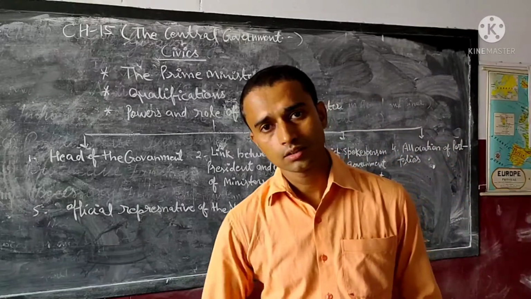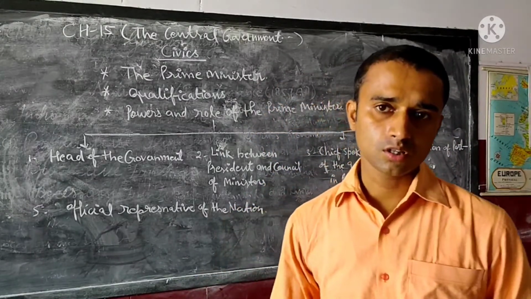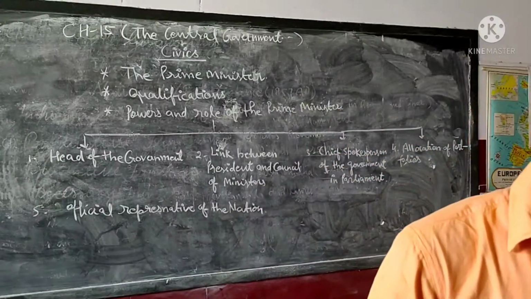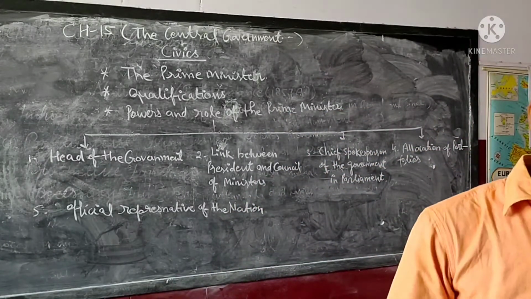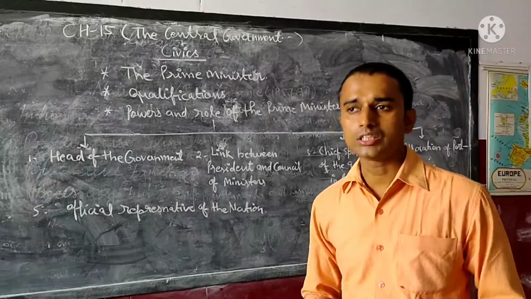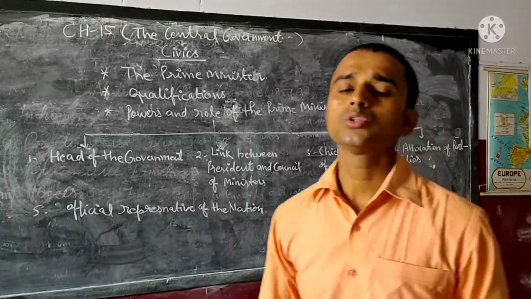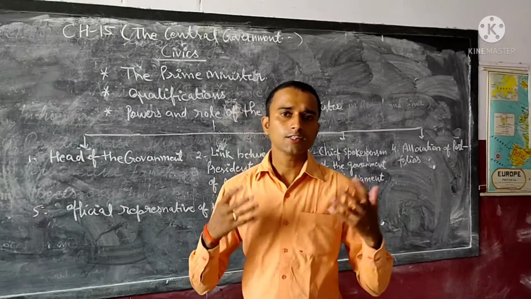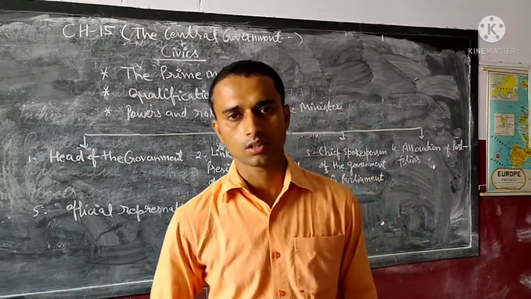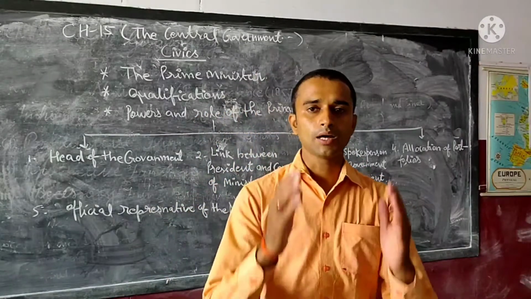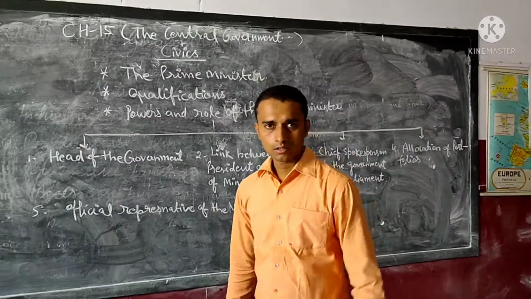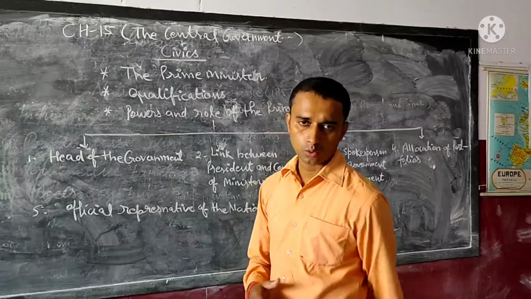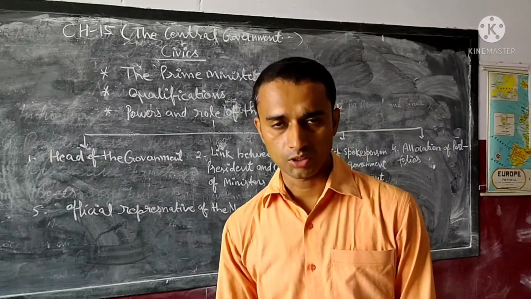for the country. The decisions are taken by the Prime Minister, and many times the Prime Minister takes the decision along with his Council of Ministers. Means, when the Prime Minister takes a decision, he also consults the Council of Ministers. But the final decision is taken by the Prime Minister on the advice and on the consultation, on discussion with the Council of Ministers.